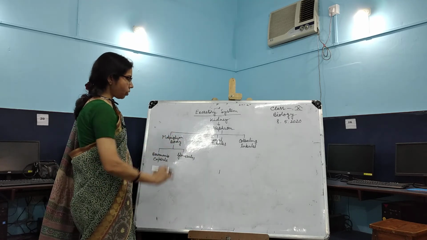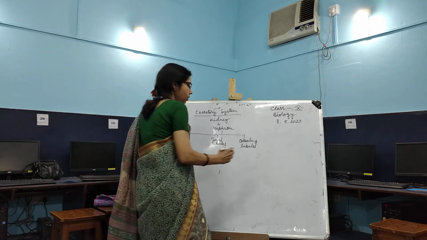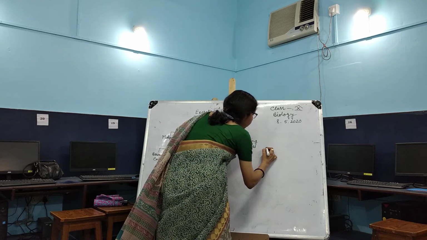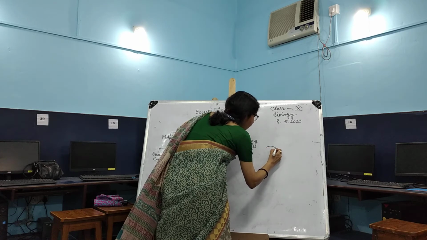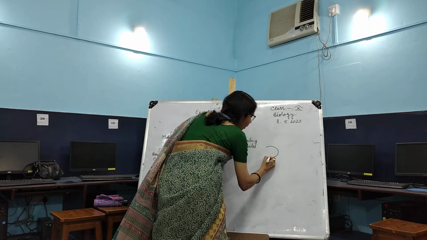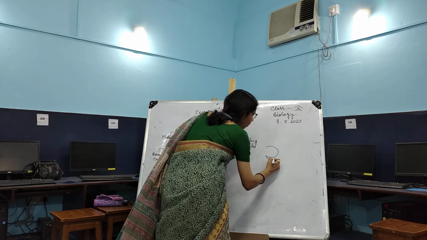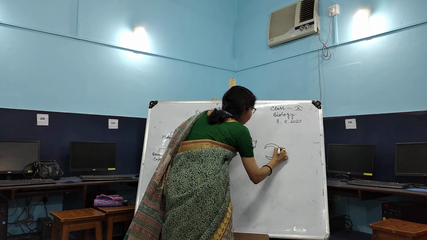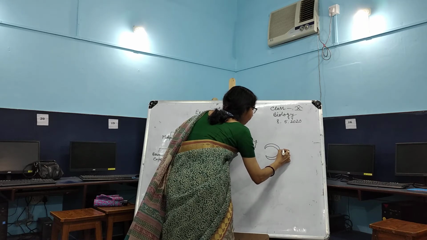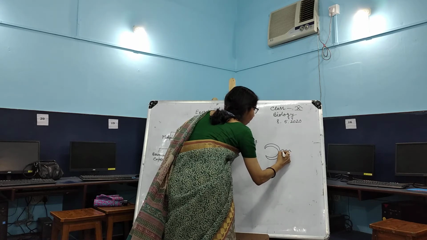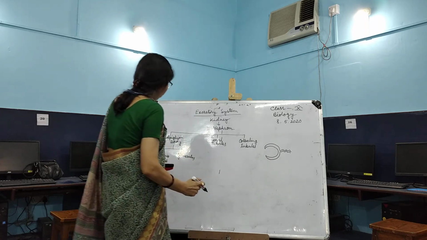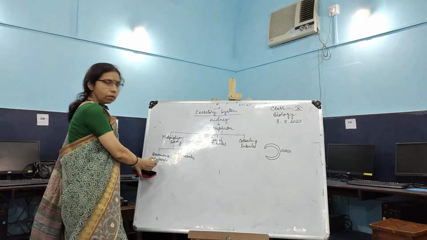Now we draw the structure of the nephron. First, we draw a cup-like structure, which is known as the Bowman capsule.